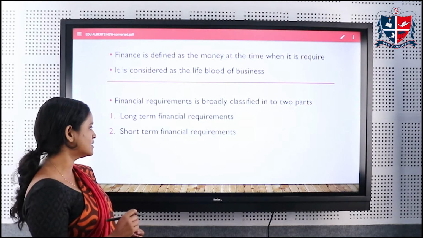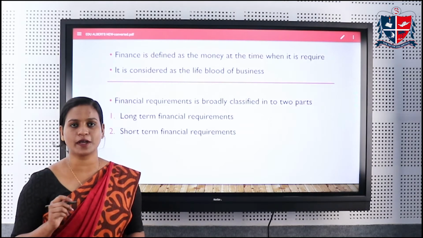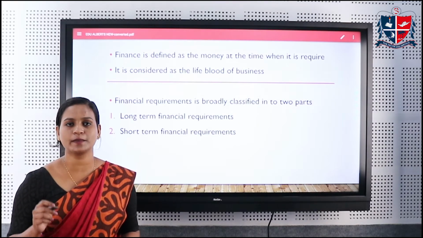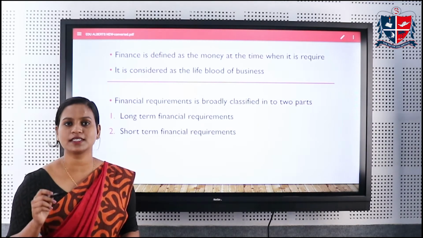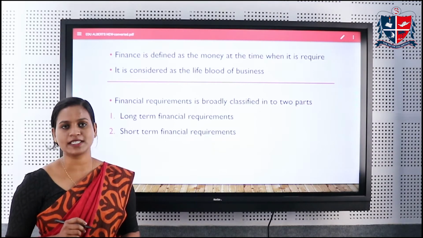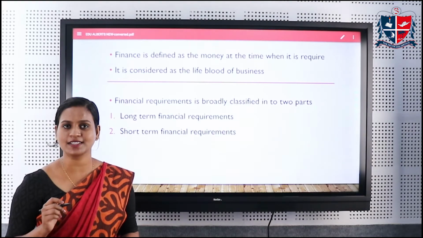Now, the second one is short-term financial requirements. Short-term finance requirements are those requirements for money in order to meet the day-to-day expenses, such as purchase of raw materials, payment of wages, etc.